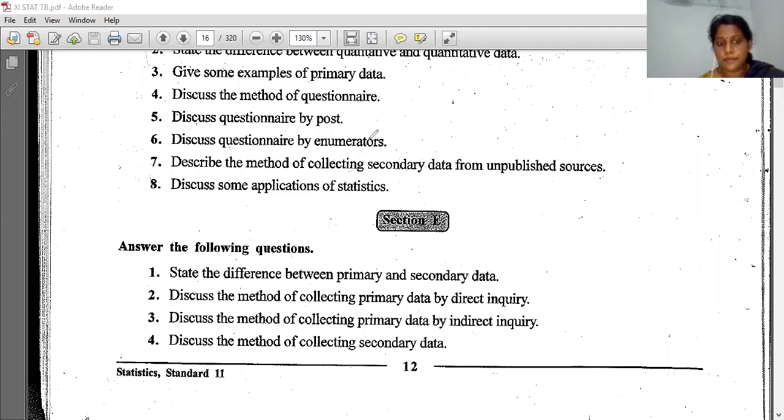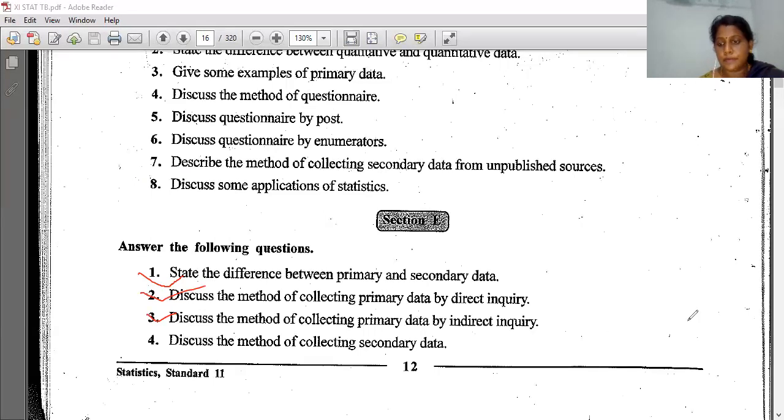Then here, section E: difference between primary and secondary data. This one is important. By direct inquiry, by indirect inquiry, this much is important, right?